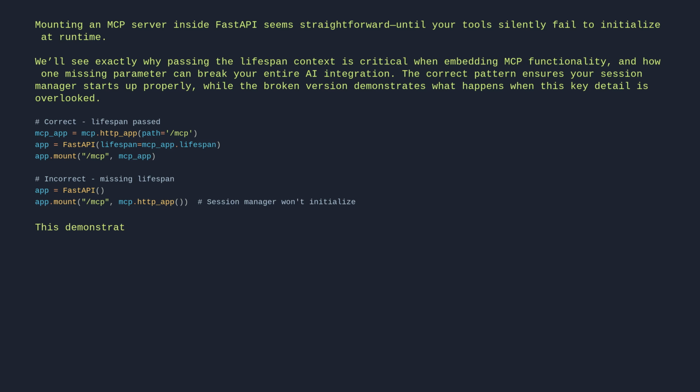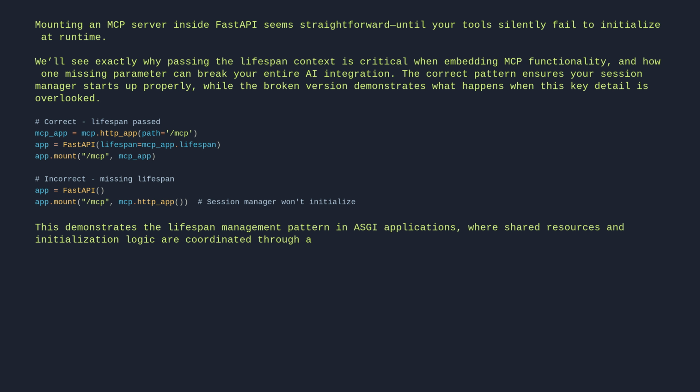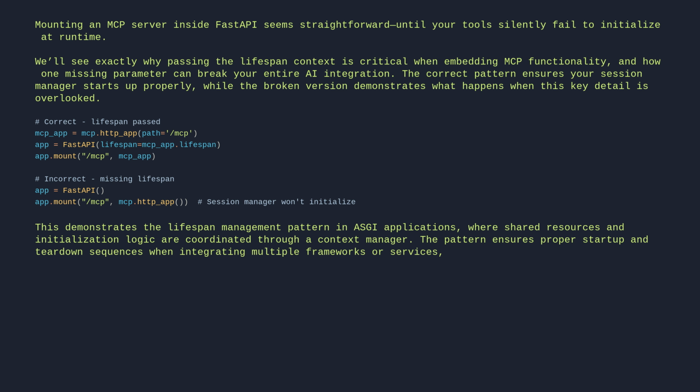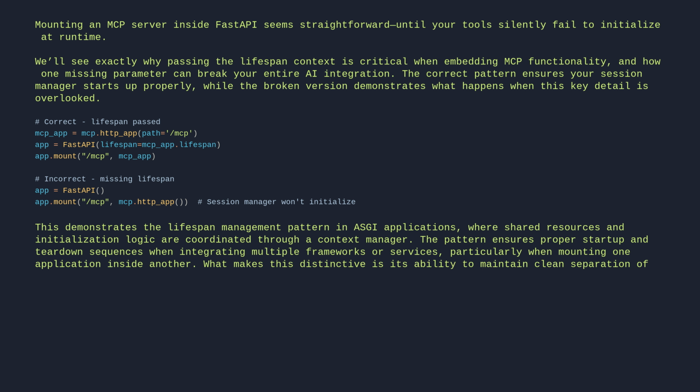This demonstrates the lifespan management pattern in ASGI applications, where shared resources and initialization logic are coordinated through a context manager. The pattern ensures proper startup and teardown sequences when integrating multiple frameworks or services, particularly when mounting one application inside another. What makes this distinctive is its ability to maintain clean separation of concerns while guaranteeing that all components initialize in the correct order.